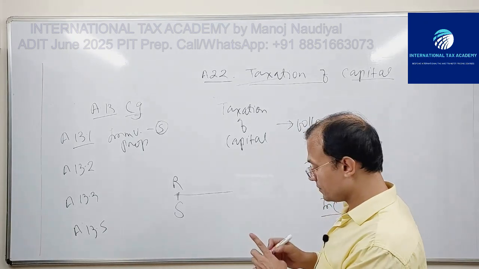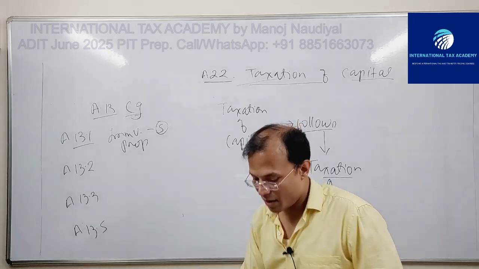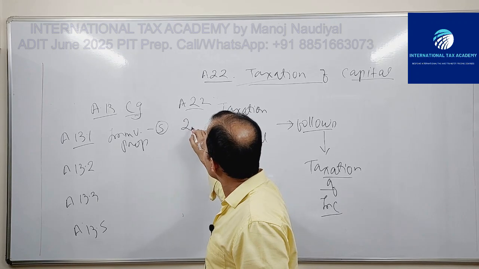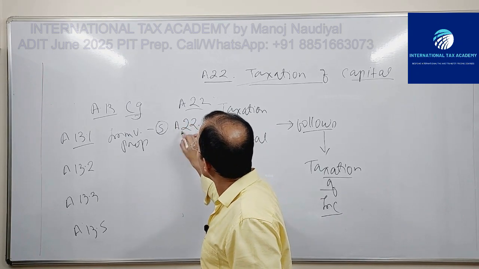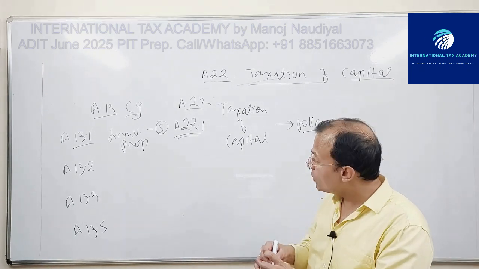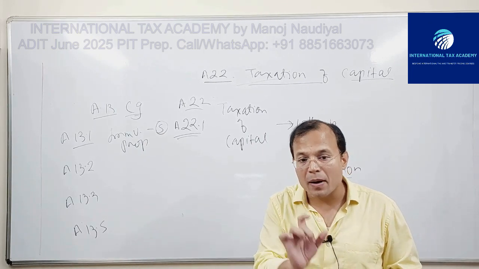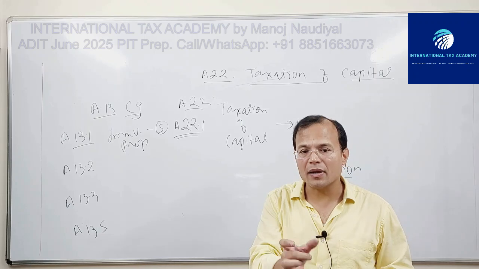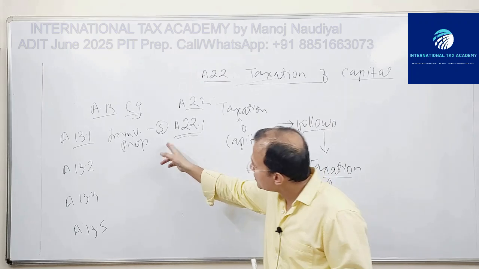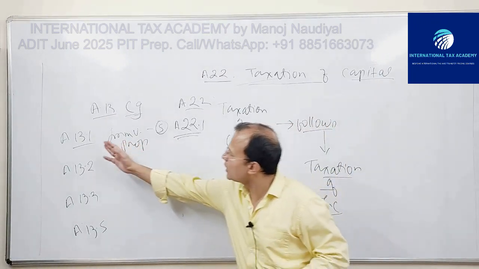Here you will have Article 22, you will have 22.1, and it will have the same wording, same concept: the capital represented by immovable property, the right to tax that capital is given to state S, that is the state of location of the immovable property. Same 13.1, 22.1.